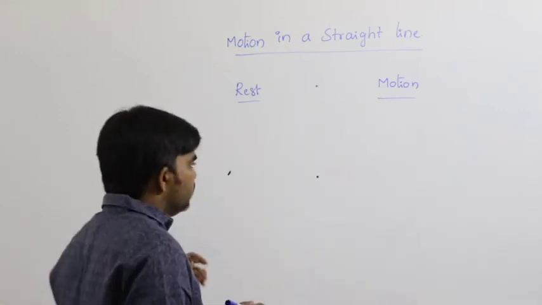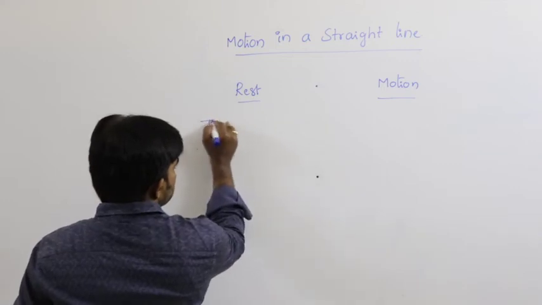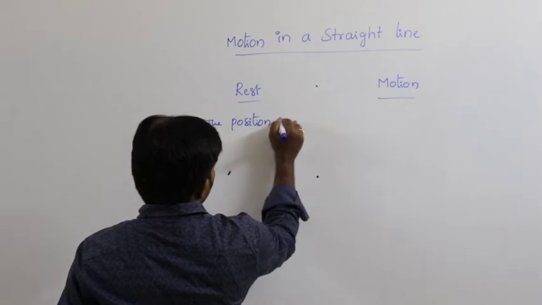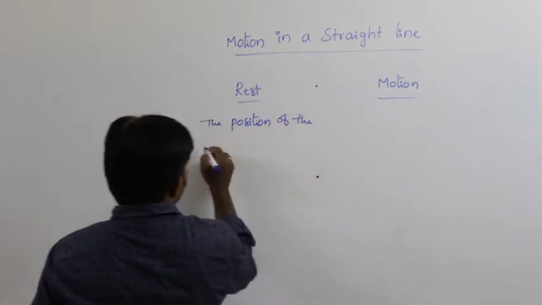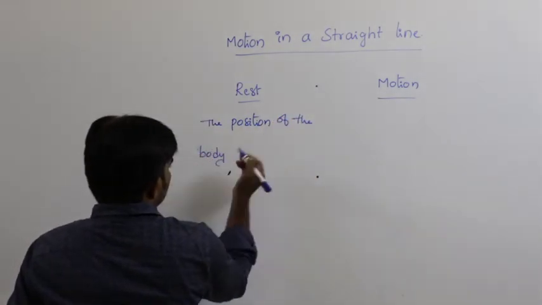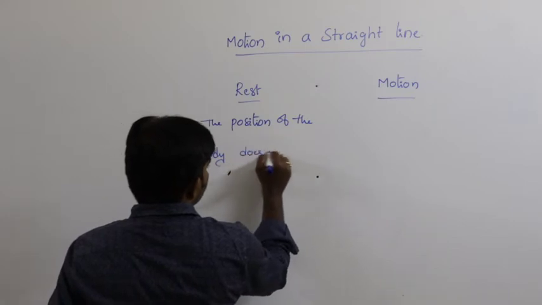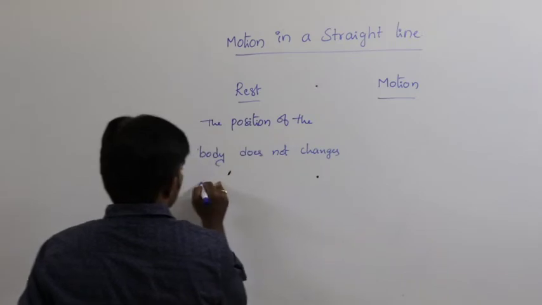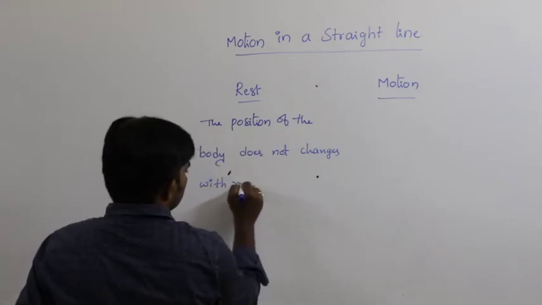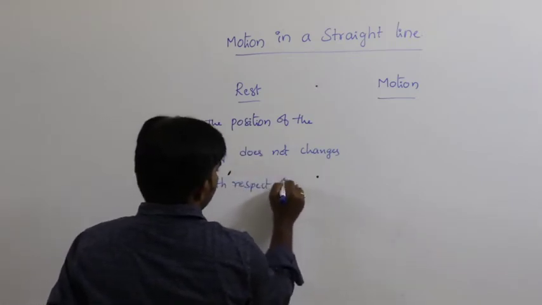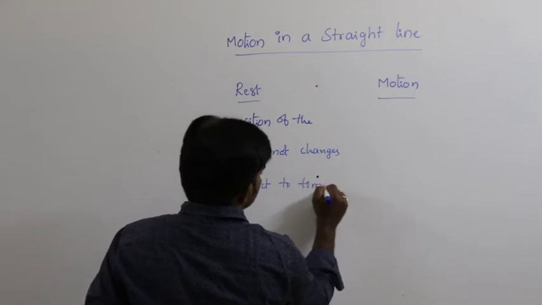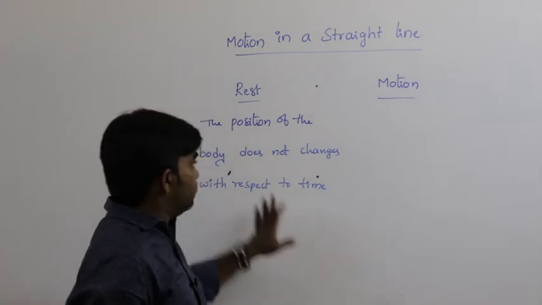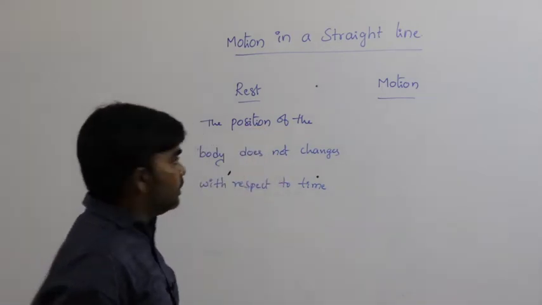So how can you define rest? The position of the body does not change with respect to time. If the position of the body does not change with respect to time, then we can say that the body is at rest.